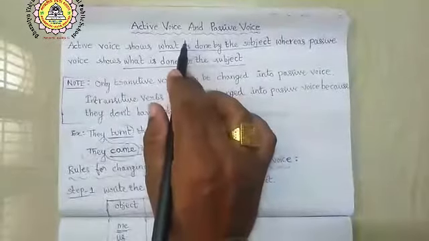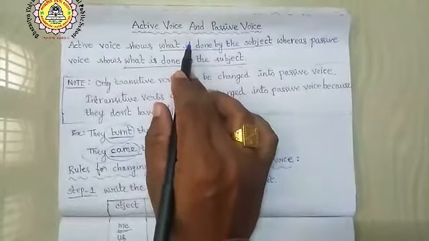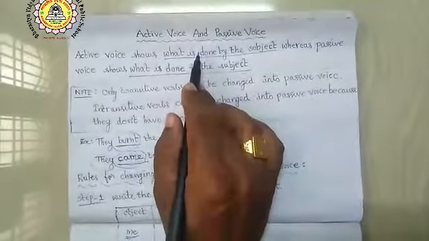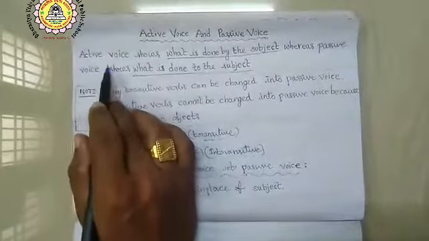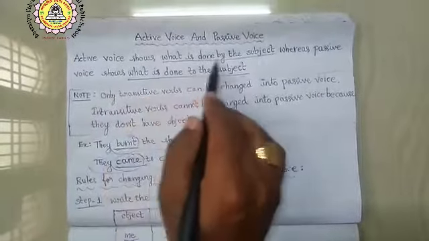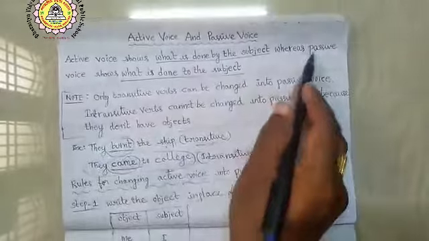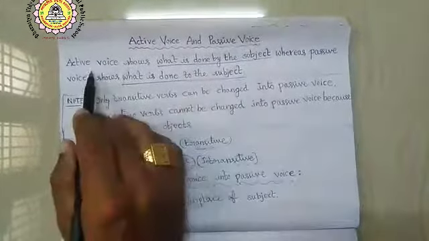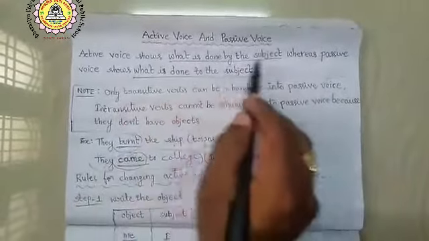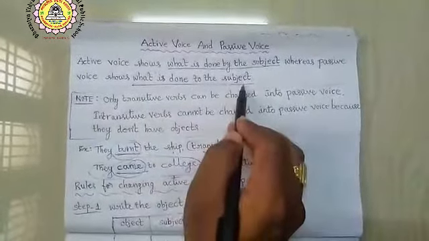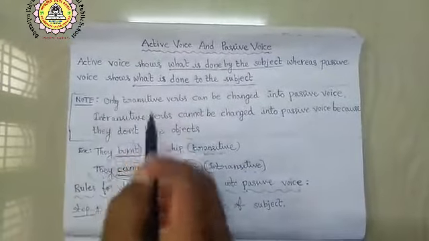Let us know how to transform active voice sentences of present tense into passive voice. Before that, let us see the definition of active voice and passive voice. Active voice shows what is done by the subject, whereas passive voice shows what is done to the subject. Here is a note. Let us see now.